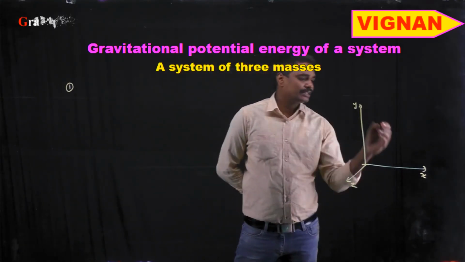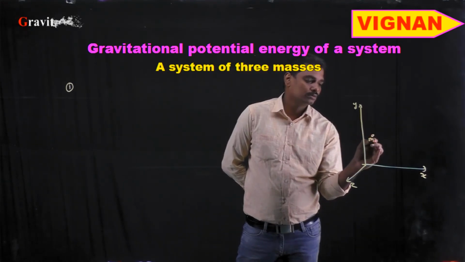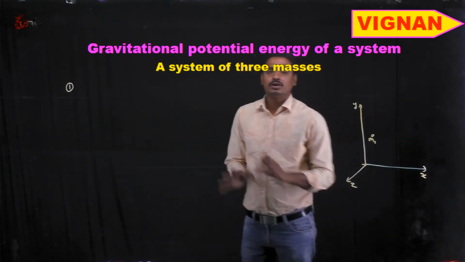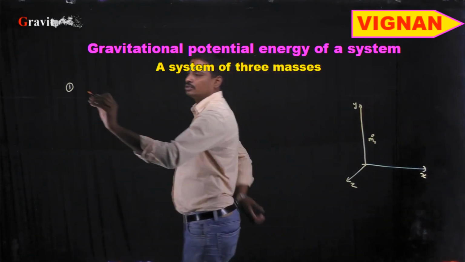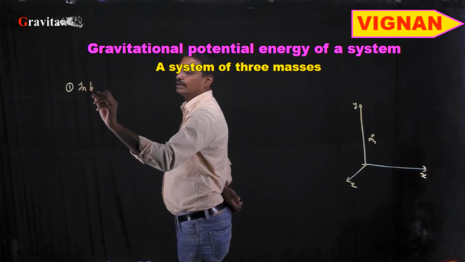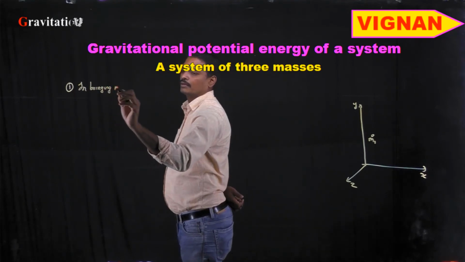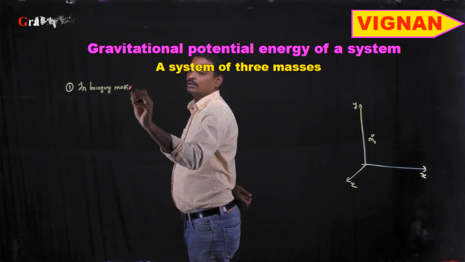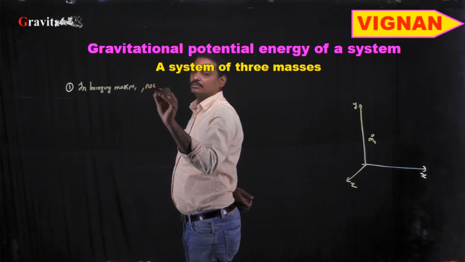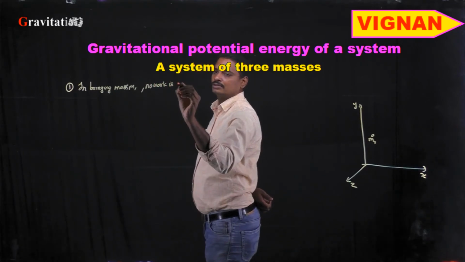So in bringing a mass m1 from infinity to this position, no work is done, as there is no gravitational field. No work is done.